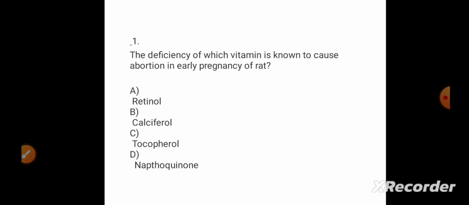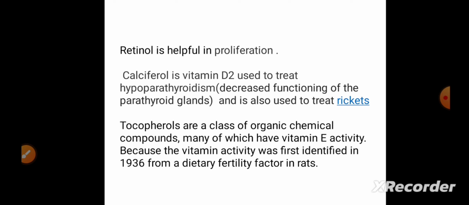Why? Because specifically if we talk about all the vitamins over here, retinol is helpful for cell proliferation, and for that retinol is helpful. Okay, and if we talk about calciferol, it is otherwise known as vitamin D2, and it is used to treat hyperparathyroidism. That means decreased functioning of the parathyroid gland, and for that particular reason calciferol is used. And apart from that, it is also used to treat rickets.